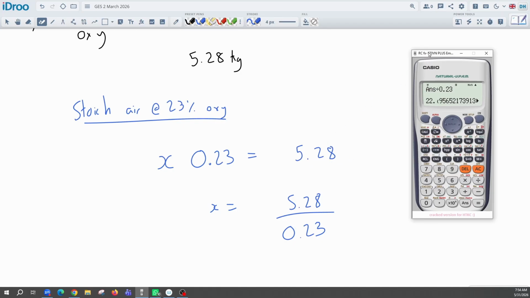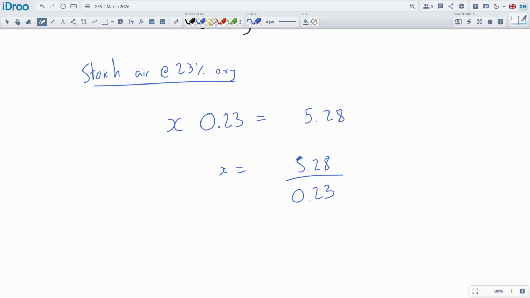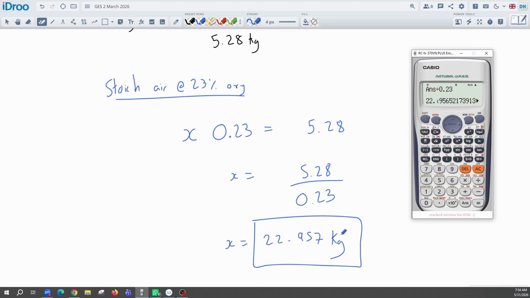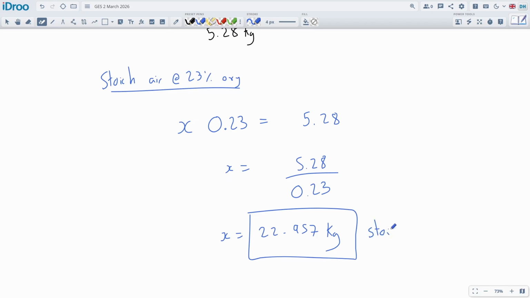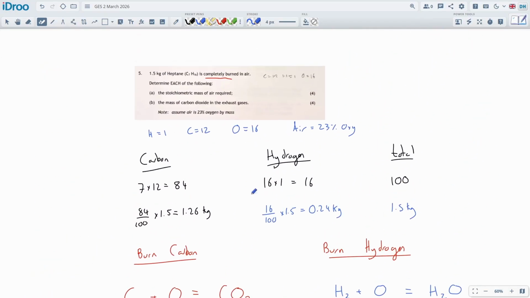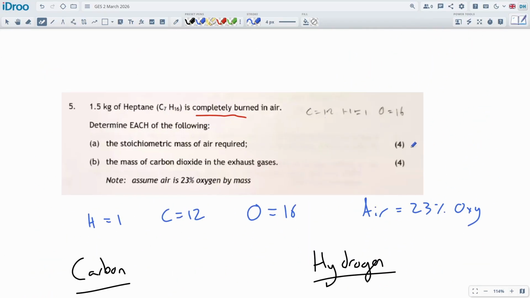Okay, 22.956. So x is equal to 22.956957 kilograms. I rounded that up. Let me just double check. Not that anyone really cares about the roundings on the end. 95s, yes it is. 22.95 kilograms of air is required. This is stoic air. This is the amount of air you need to bring into the engine to burn that amount of fuel, assuming complete combustion takes place, which is probably not going to happen. So you need a bit of extra, but they don't talk about that.